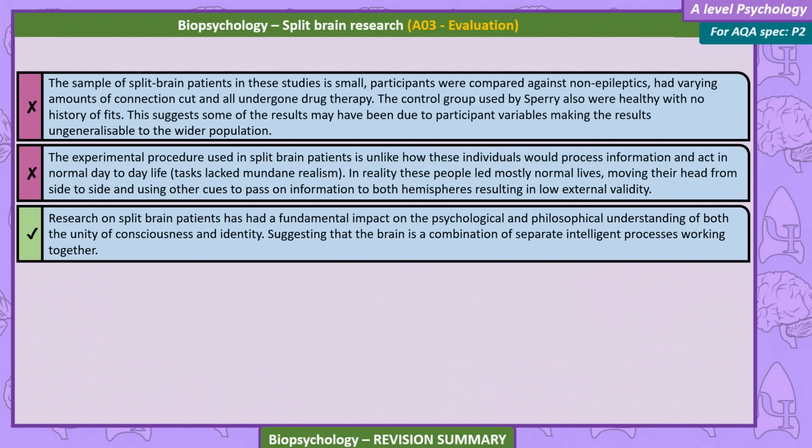in normal day-to-day life. The tasks lacked mundane realism. In reality, these people led mostly normal lives, moving their head from side to side and using other cues to pass on information to both hemispheres, resulting in low external validity. Research on split brain patients has had a fundamental impact on the psychological and philosophical understanding of both the unity of consciousness and identity, suggesting that the brain is a combination of separate intelligent processes working together.